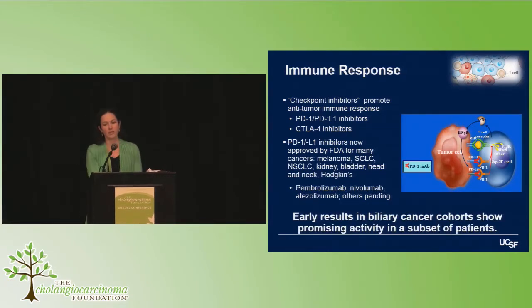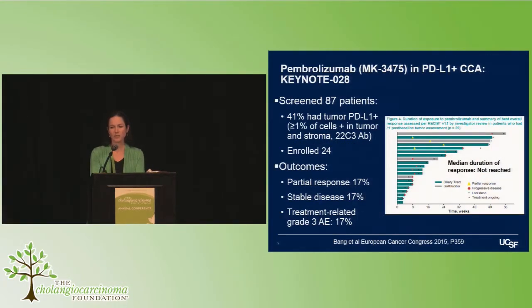I think the reason why this is a huge part of our talk today is that early results in biliary cancers tell us that there is the potential for activity in our population as well, in cholangiocarcinoma. The first clinical trial reporting results of a checkpoint inhibitor in biliary tract cancers was Keynote 28, a trial of pembrolizumab in a variety of different tumor types, which fortunately included a cohort of biliary tract cancers.